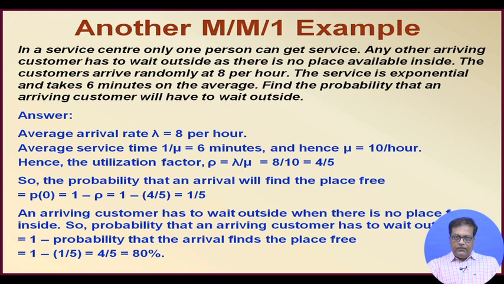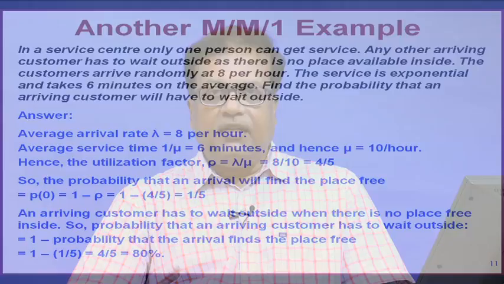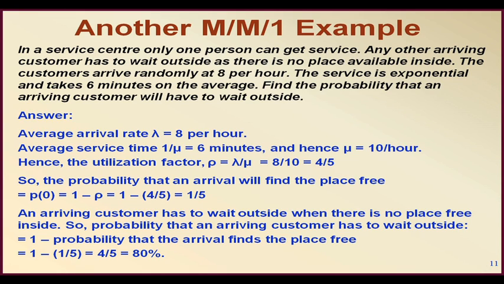If the system is empty, a person who arrives will immediately get the place free and get into the service. That probability is nothing but P0, equal to 1 by 5. So there is a 20% chance that the person will find the place free, and since there is no place to wait, an arriving customer has to wait outside when there is no place free inside.